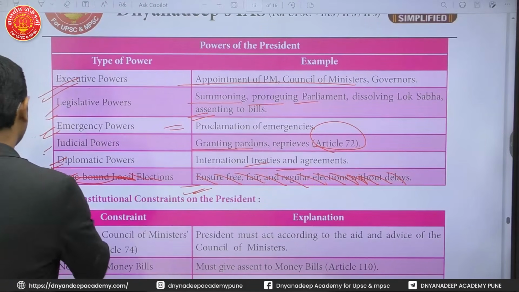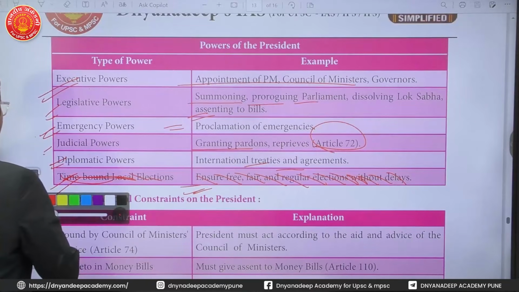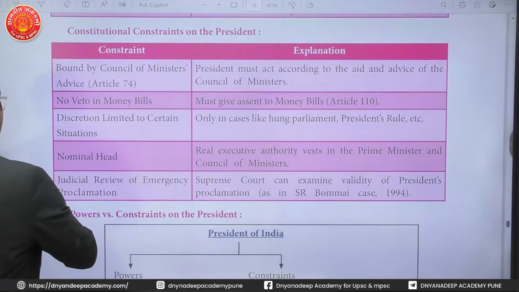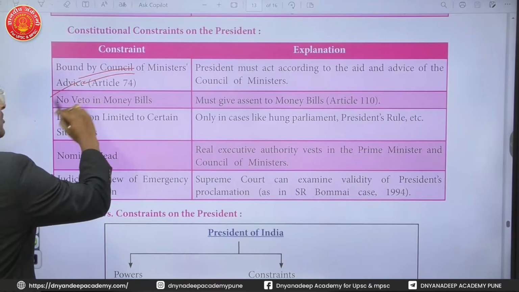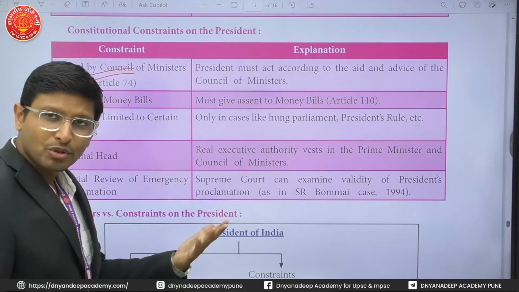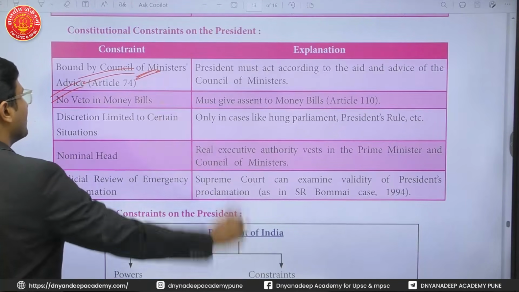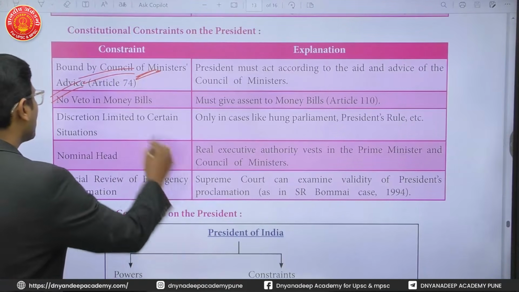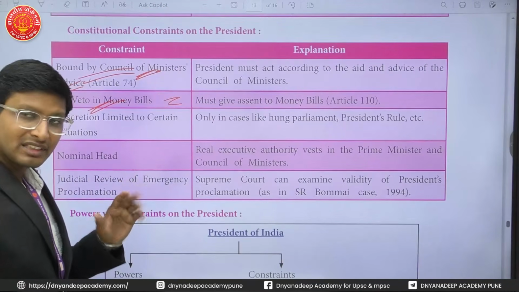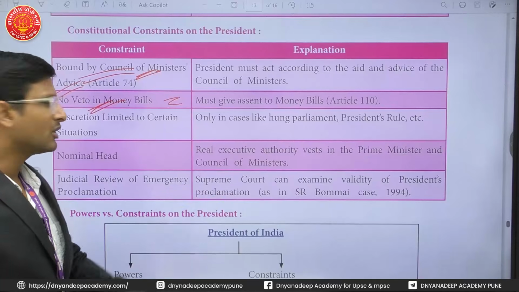So what are the different constitutional restrictions on the president? Just understand it. First, he is bound by the Council of Ministers' advice. He cannot take the decision independently. In most of the cases, he is bound by the minister's advice. No veto in money bill, no suspensive veto. He has to give the assent in the money bills. He can reject, of course, but no suspensive veto is there.